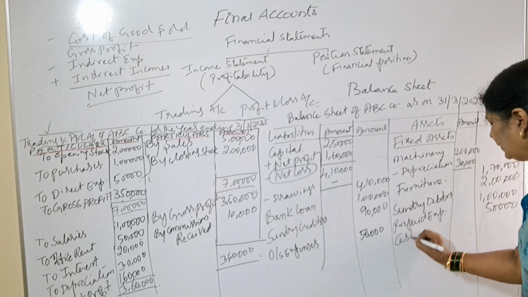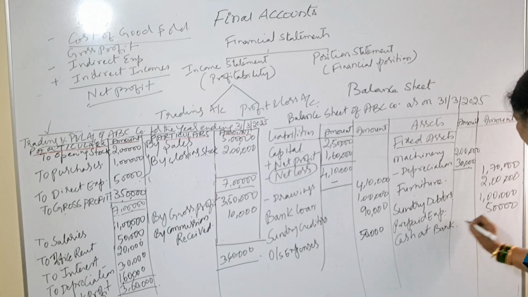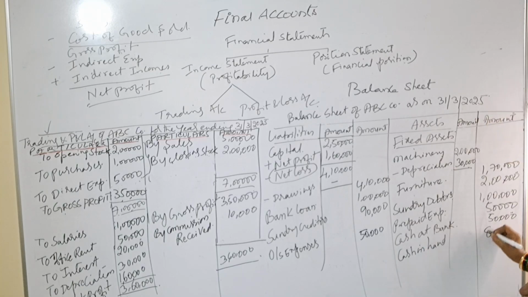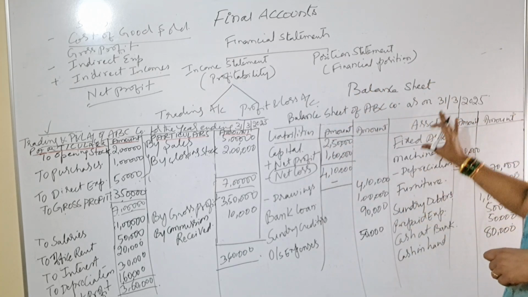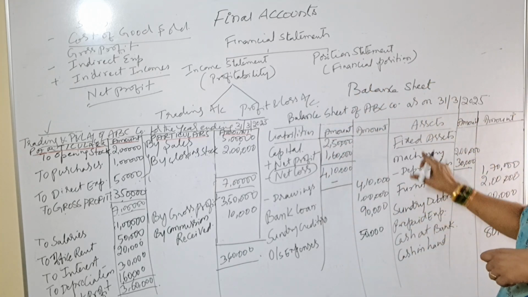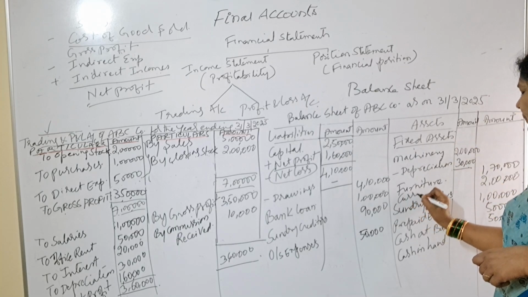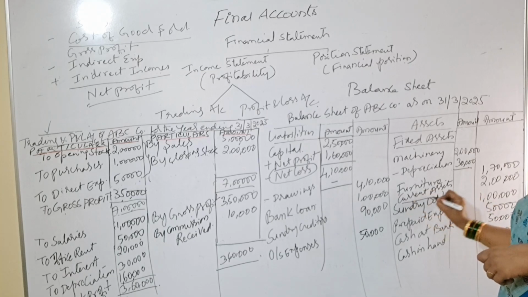Cash at bank, 50,000. Cash in hand, 80,000. So like this, we have to write all our liabilities and all our assets. Okay, these are called what? Fixed assets, and these are called what? Current assets. Find the difference between fixed assets and current assets.